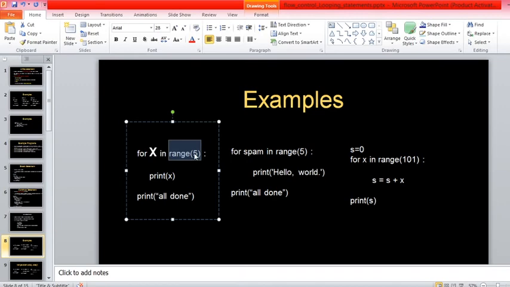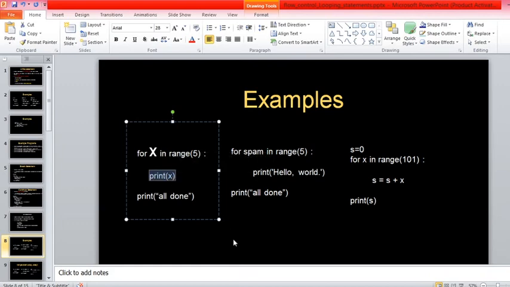As we have given 5 here as the first argument, it specifies that the loop is to execute for 5 times. Then within this block of code we have one statement, print of x.